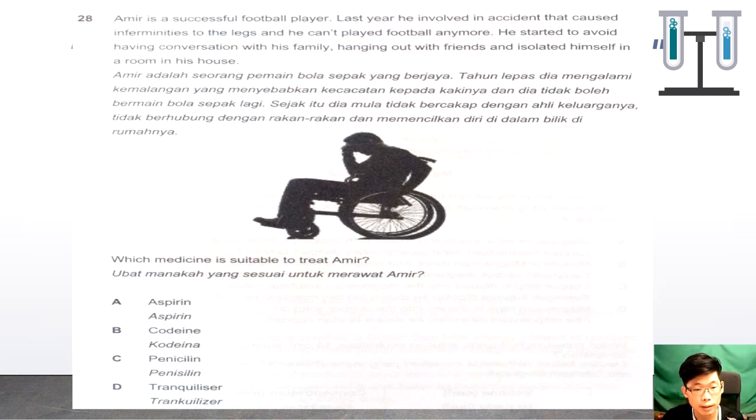Which medicine is suitable to treat Amir? Amir is more to the psychotherapeutic, meaning emotion problems. Aspirin is analgesic, painkillers. Codeine also painkillers. Penicillin is more to treat disease caused by bacteria, so cannot. Tranquilizer is more to the psychotherapeutic medicine.